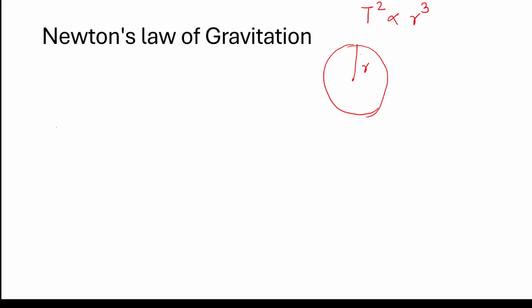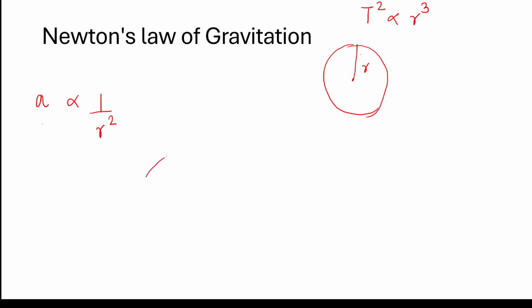Now, what he said, he did some calculations, took the notes from Kepler, and he said that the acceleration of a freely falling body because of some gravitational force is inversely proportional to the distance of the body from that surface.